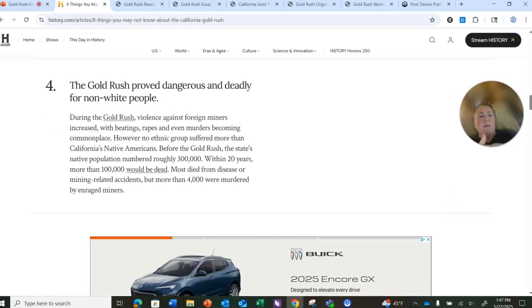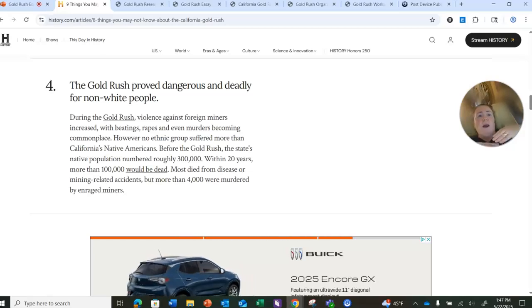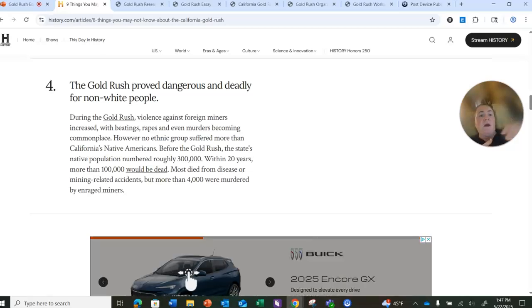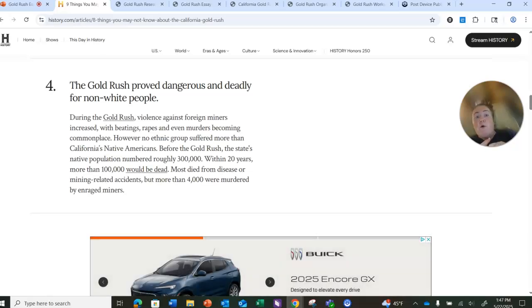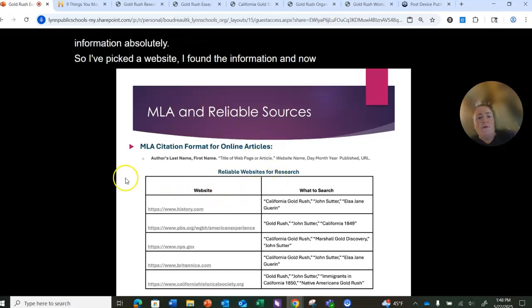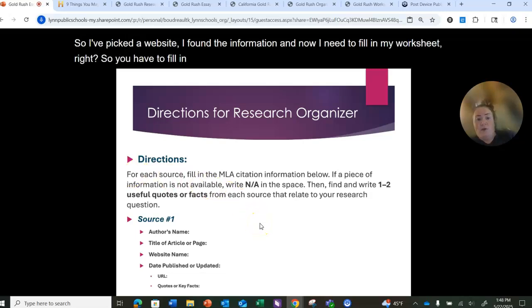So look at this question 4. It was dangerous and deadly for non-white people. So I can use this information about how much they suffered, how their population went from 300,000 to more than 100,000 that were dead in 20 years, and things like that. So I can use that information, absolutely. So I've picked a website, I found the information, and now I need to fill in my worksheet, right? So you have to fill in each piece of information on the worksheet.